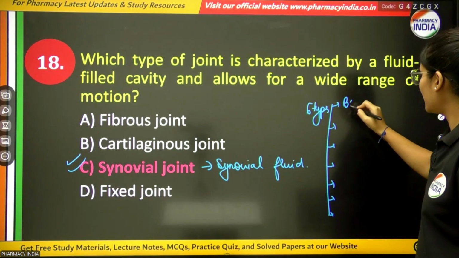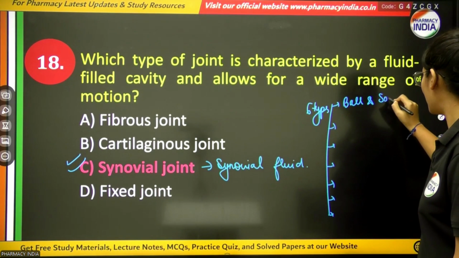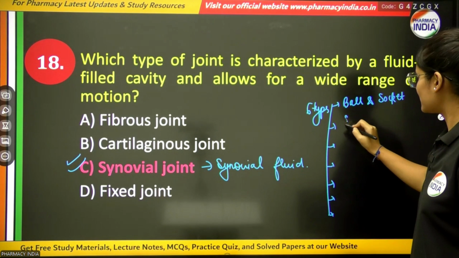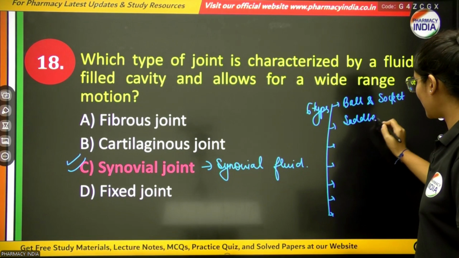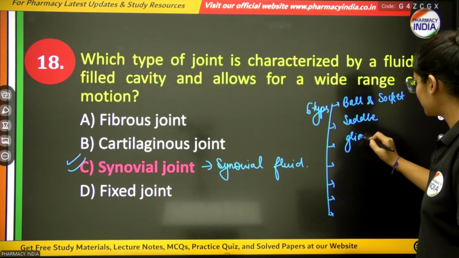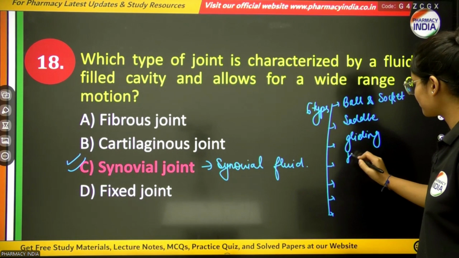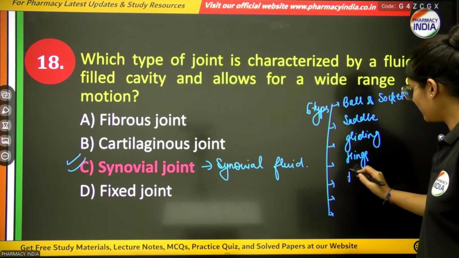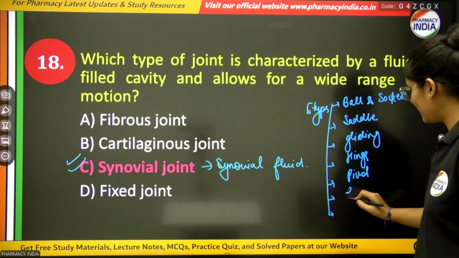The first is ball and socket joint. Next is saddle. Then gliding. Hinge. Pivot. Ellipsoid.